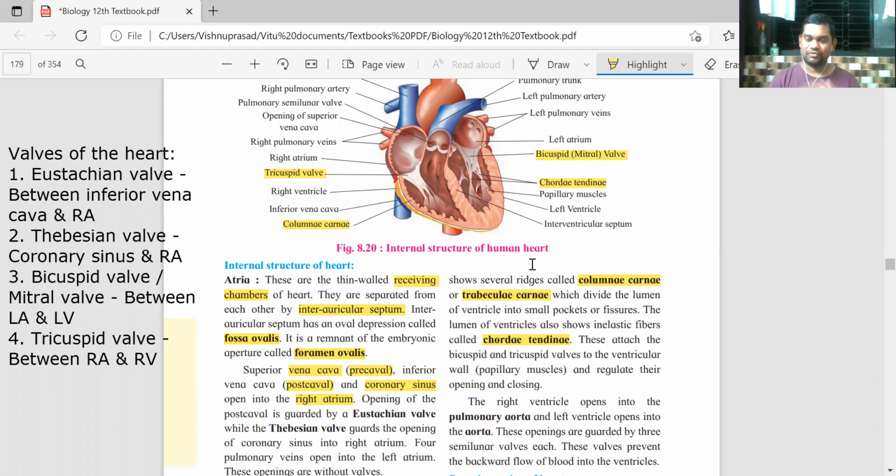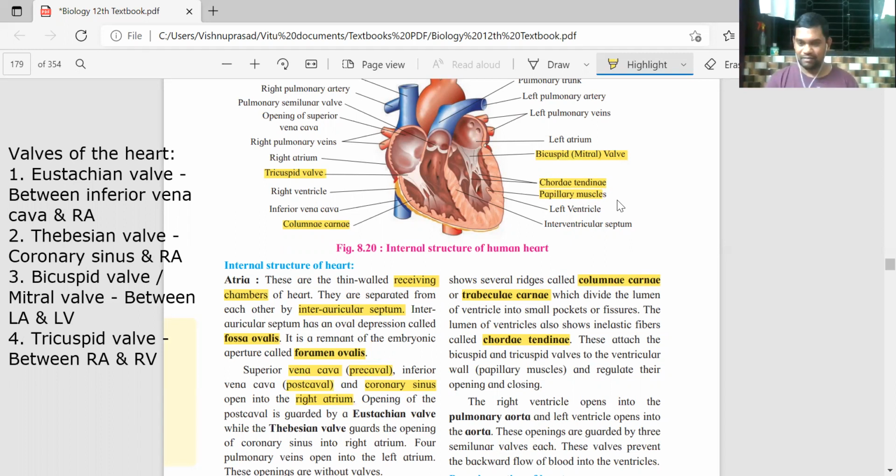तो उसको chordae tendinae बोलते हैं. And chordae tendinae are connected to some muscles inside the ventricles, जिनको बोलते हैं papillary muscles. Ventricle के wall के अंदर wall से connected papillary muscles होते हैं, to which the chordae tendinae are attached.